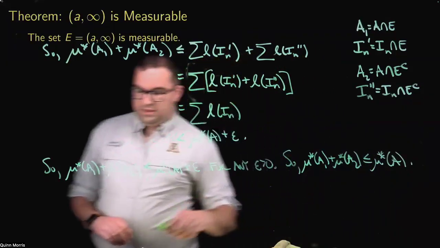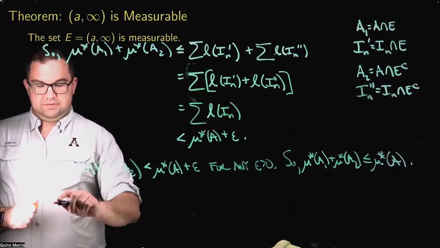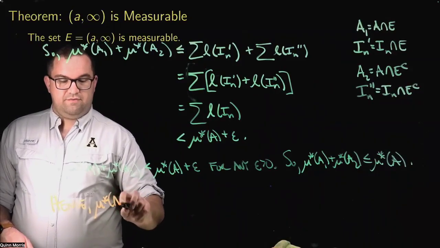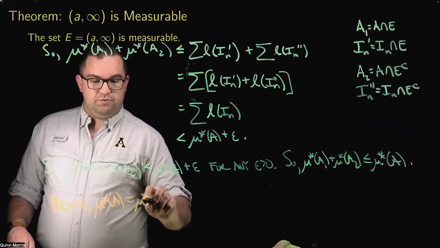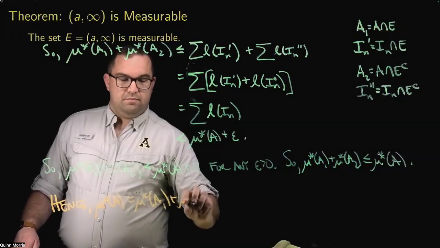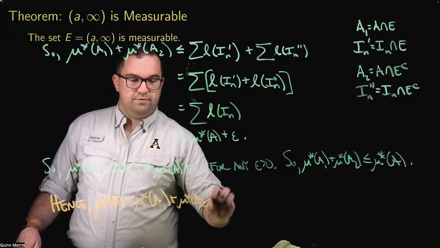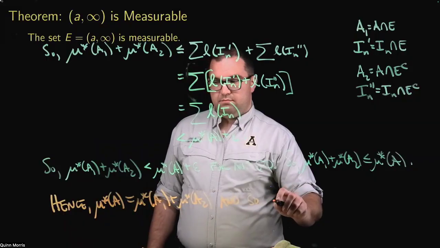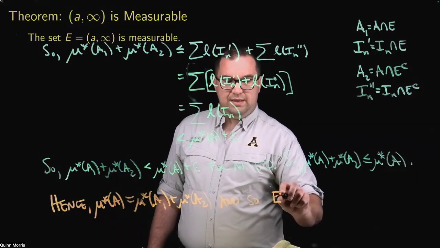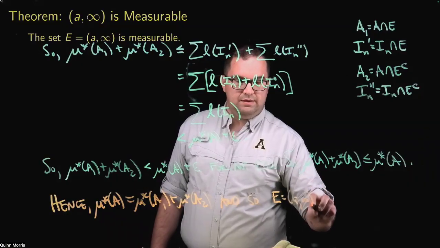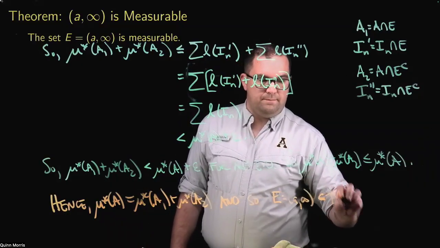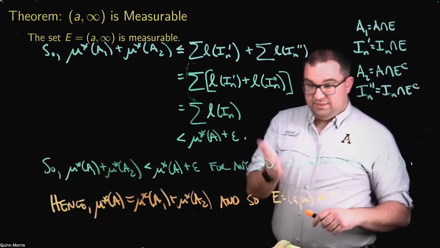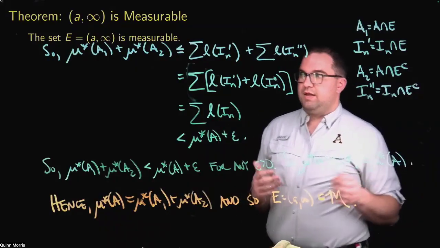And so we can conclude all this by saying hence mu star of A is equal to mu star of A1 plus mu star of A2. And so the set E, which here was A to infinity, is measurable. All right, so we get that this interval is measurable. Nice.